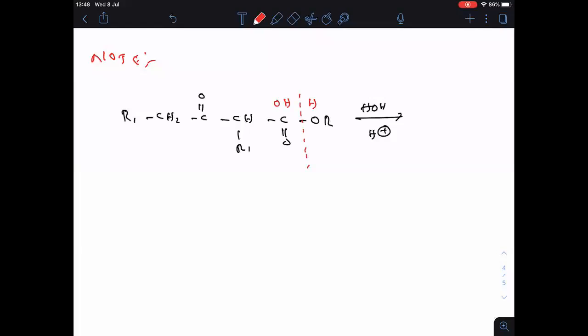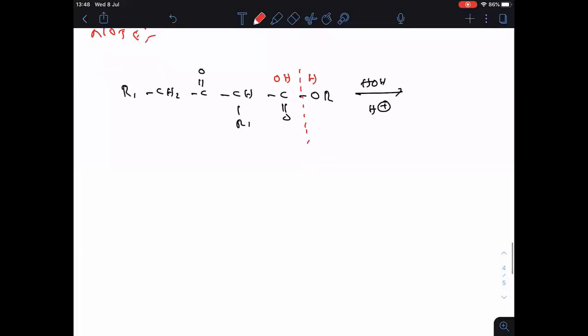Hydrolysis is adding water. So when you add the water, then what happened? What is the thing that we are going to get here? R1 CH2 C double bonded O, CH R1. Then we are getting acid plus alcohol. Ester on hydrolysis gives acid plus alcohol only. Yesterday we discussed ester hydrolysis.